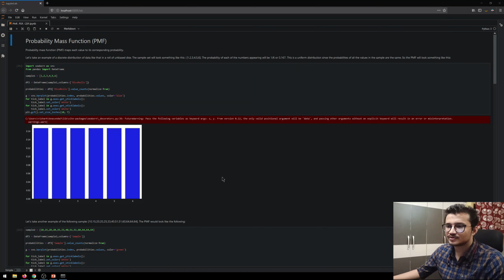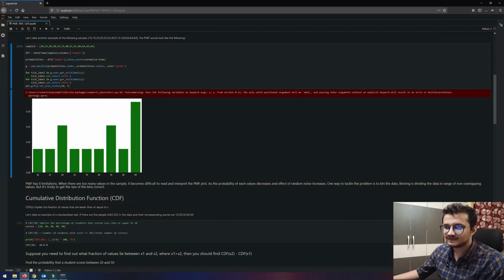Now let's do another example, and we have a longer array up here, in the variable sample 2. Here you can see some of the numbers are actually occurring multiple times. So 20 is occurring 2 times, 51 is also occurring 2 times, 64 is occurring 3 times. Now when we plot the PMF for this, we'll definitely see that.